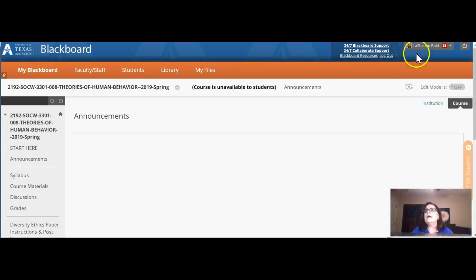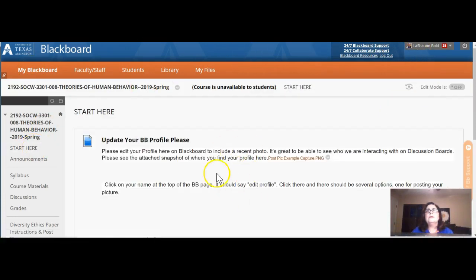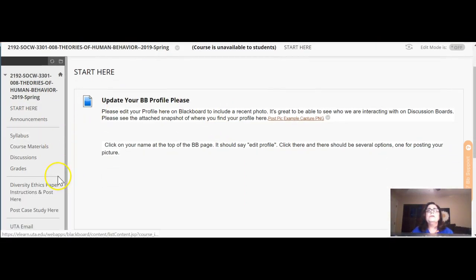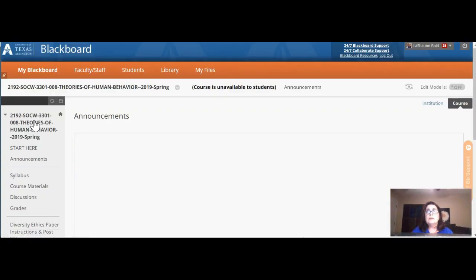So if you will do that and change your profile picture, I do have some instructions on how to do that right here. But if you'll also notice, if you go here, you will see an area of announcements. That is where I will typically let you know about different things happening, or changes in the assignments, or anything that I need you to know. I'll put it here in announcements, and it's a good idea to check this area at least once a week, and also to check your MyMav email.